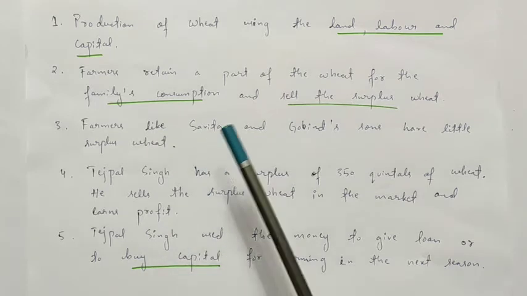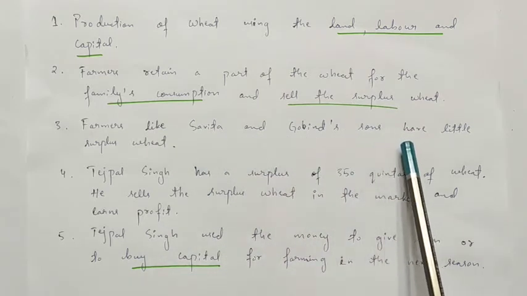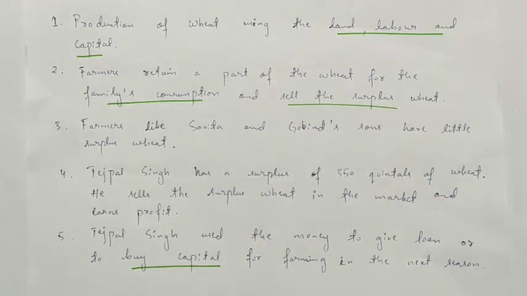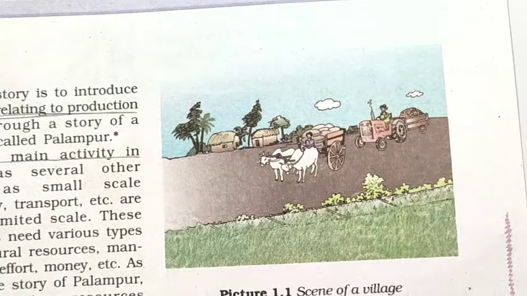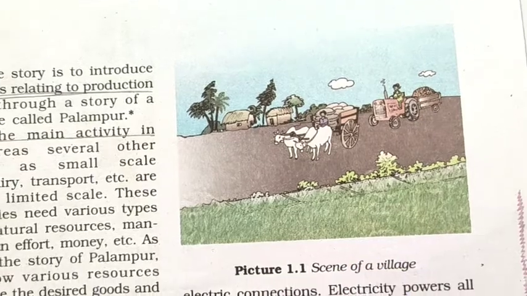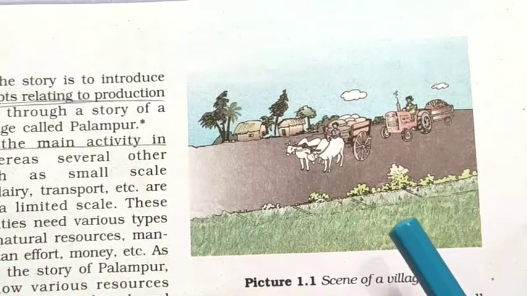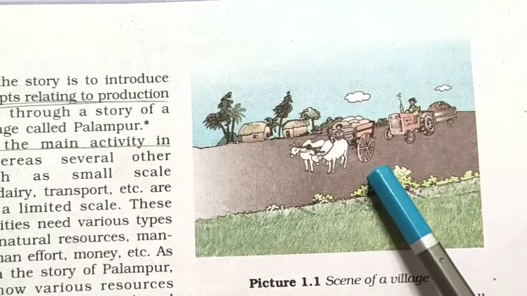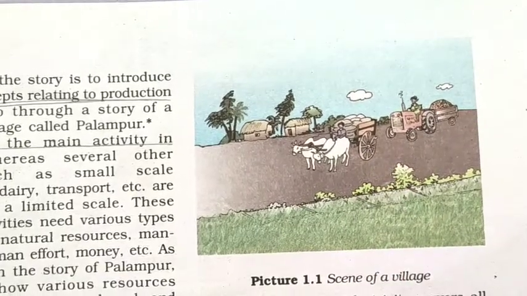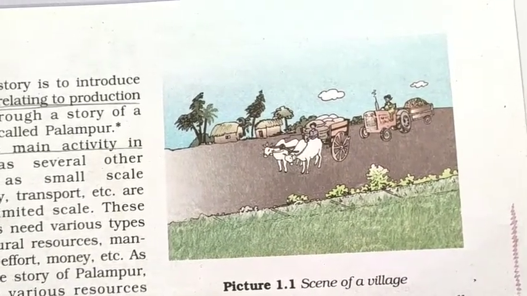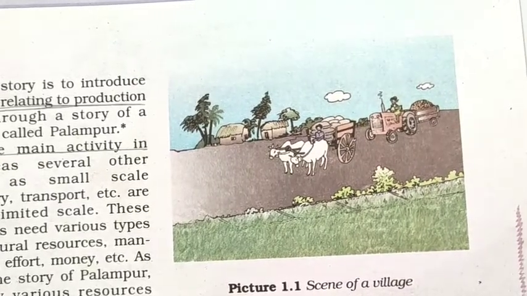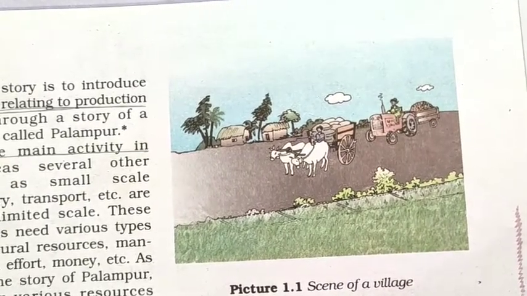Small farmers like Savita and Gobind's son have little surplus wheat. We have studied about their story in the last class. They don't have enough produce which could be sold in the market. Their production is kept for their family's consumption. If you look at picture 1.1, you can see that the bullock cart is carrying loads of wheat and heading towards the market. The traders at the market buy the wheat and sell it further to the shopkeepers in the towns and cities.